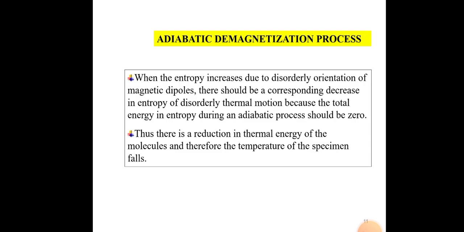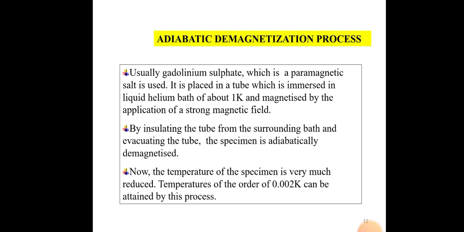When the entropy increases due to disorderly orientation of magnetic dipoles, there should be a corresponding decrease in entropy of disorderly thermal motion, because the total change in entropy during an adiabatic process should be 0. Thus, there is a reduction in thermal energy of the molecules and therefore the temperature of the specimen falls.